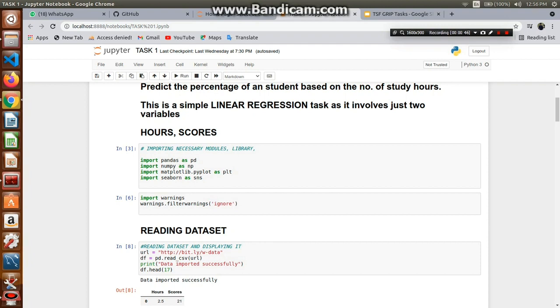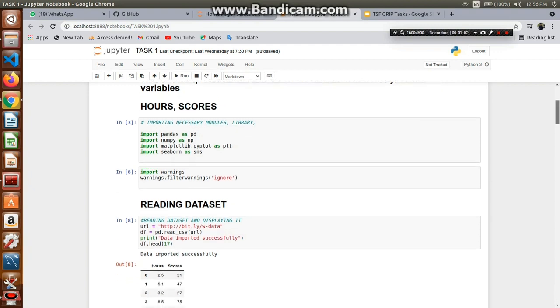In this we need to predict a student's performance based on the number of study hours, and at the end we need to predict a student's performance if he studies 9.25 hours a day. So this is a simple linear regression task as it involves just two variables, that is hours and scores.